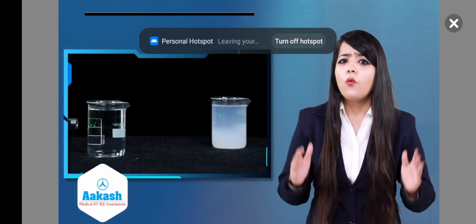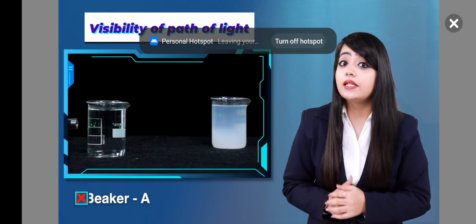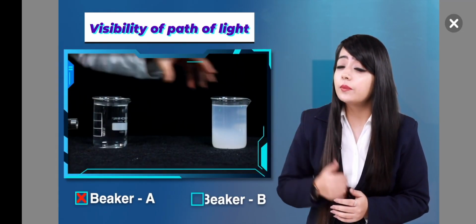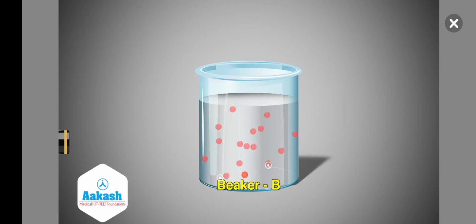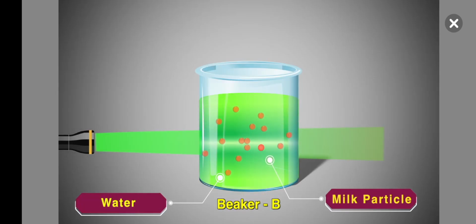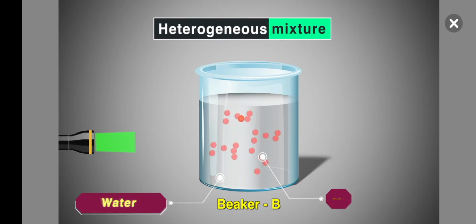So, what is basically happening here? Why is the path of light not visible in beaker A and is visible in beaker B? You will be interested to learn that when light falls inside any medium, it interacts with the particles in the medium. Beaker B contains a heterogeneous mixture.